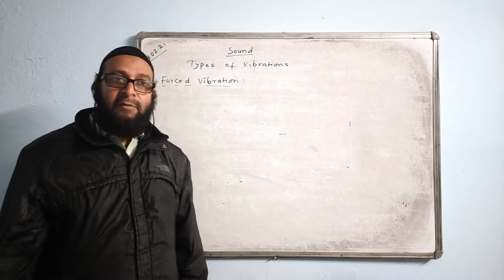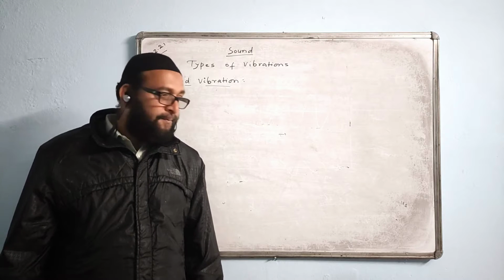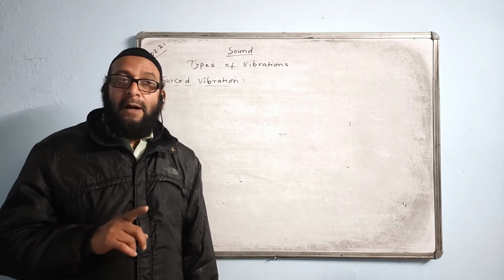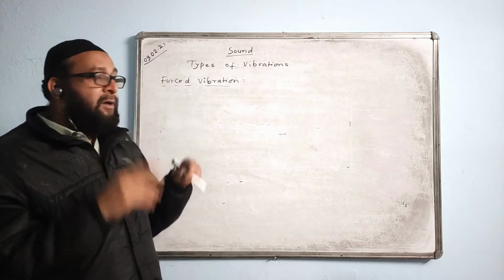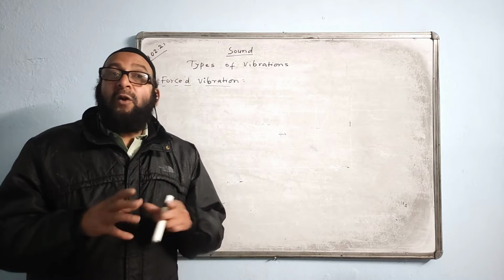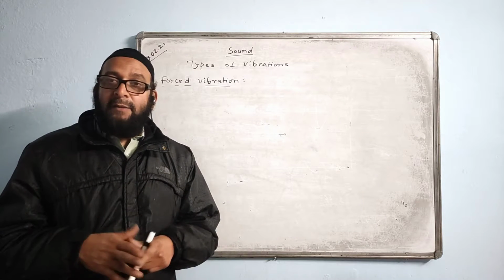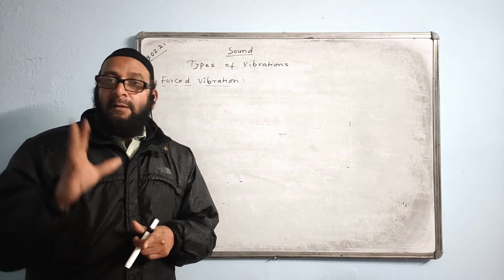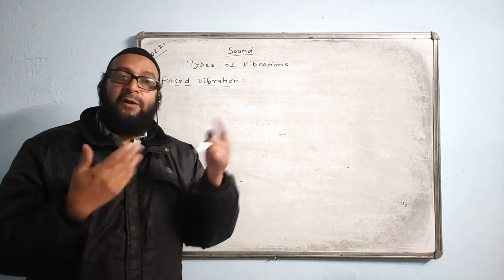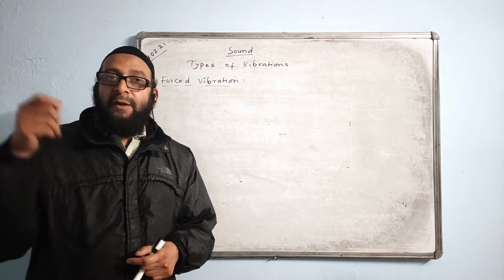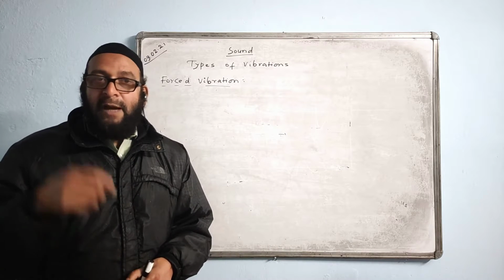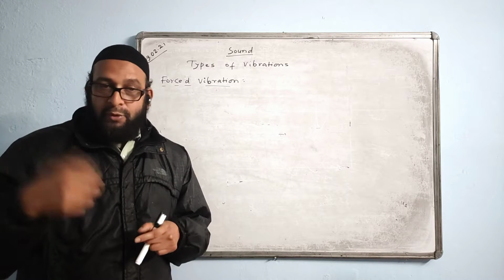So this is also the example of forced vibration. And the frequency of the body under the influence of an external periodic force is called the external frequency of the body, which does not depend on the shape and size, but rather depends on the force applied on it. If you give more force, the frequency of vibration will be more. If you give less force, then the frequency of vibration will be less. So that frequency we can change by this force.